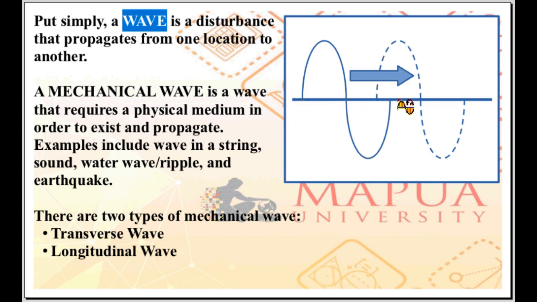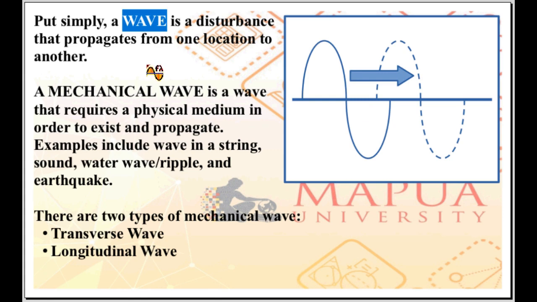Say you have a system of points, for example, or particles, lying on the x-axis, undisturbed. The x-axis we refer to as the equilibrium position of the particles, the undisturbed position of the particles. We introduce a disturbance. The particles are disturbed from their equilibrium position conforming to the shape of the disturbance that we introduced. If this disturbance is moving from one location to another, you have a wave.